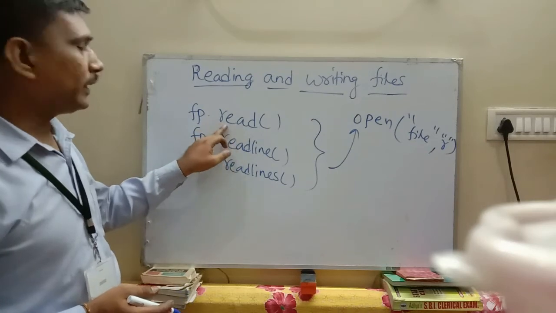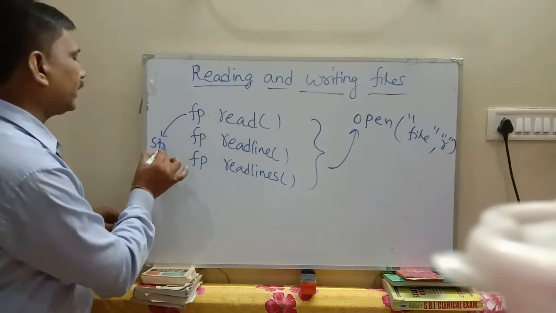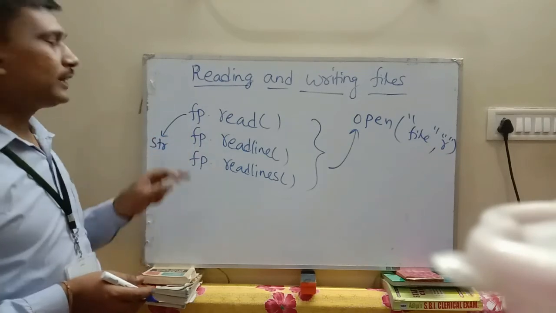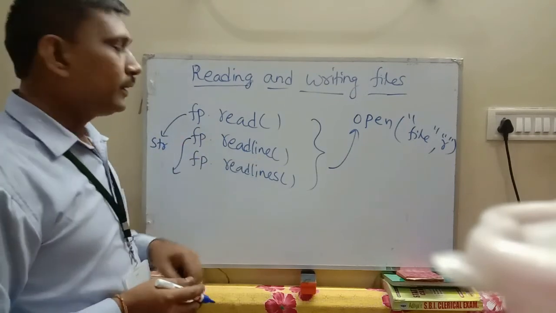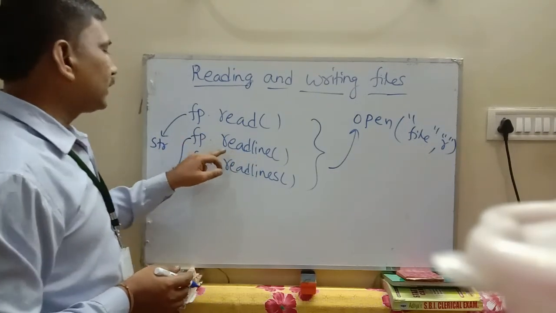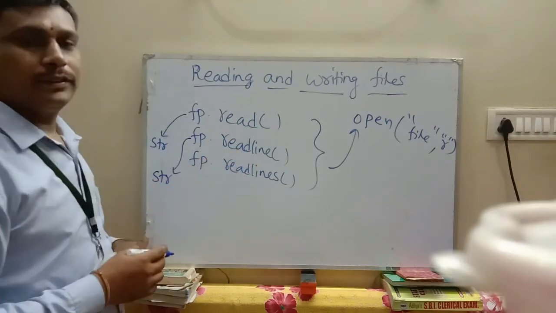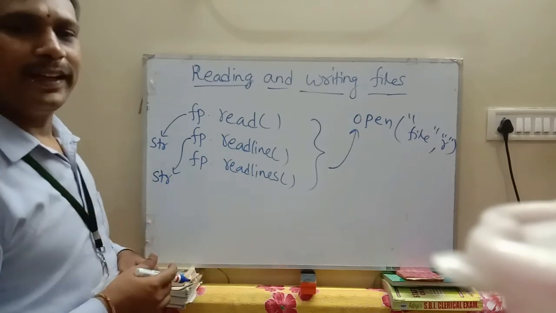This method returns string type data. Data can be returned in the format of string. So when you are using the read method, it returns string format. String means a group of characters, a stream of characters.